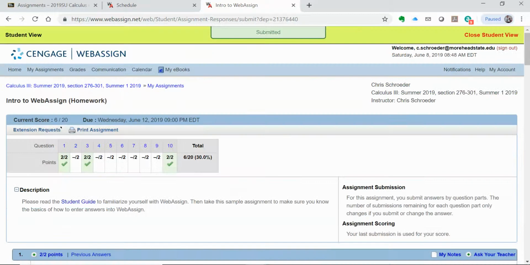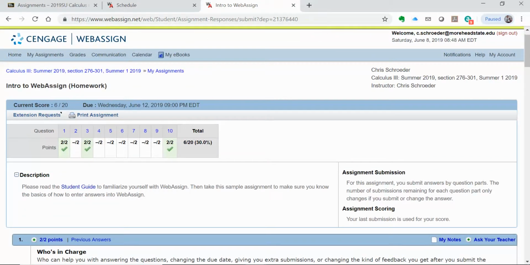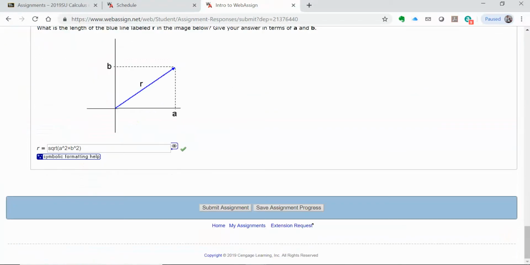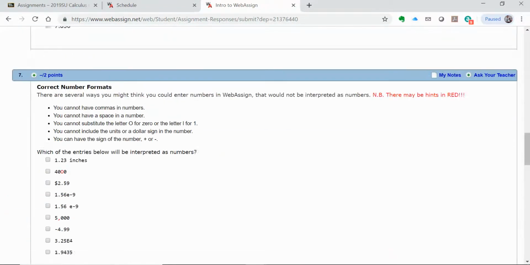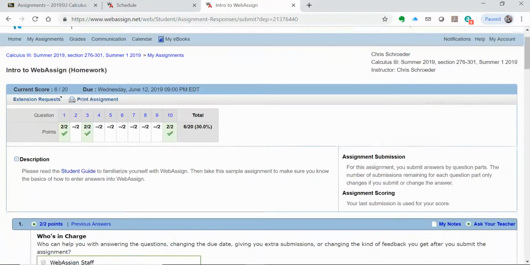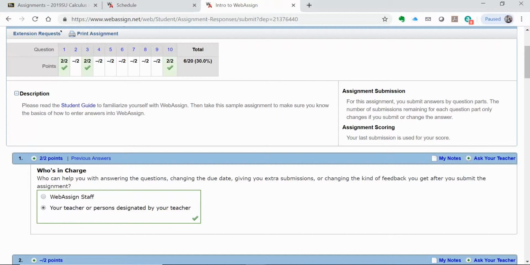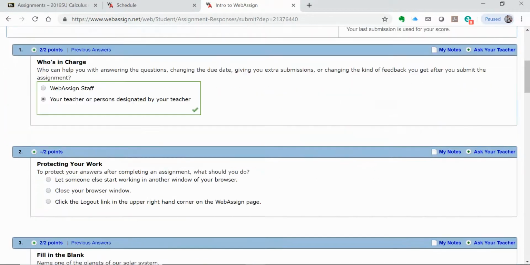So again, I can be done right now. I'll get those 6 points that I have right now. I can submit the overall assignment if I want. That doesn't really change anything. That just submits all the answers that I have in so far. So I still have some submissions left for all these, and I can go back and do those.